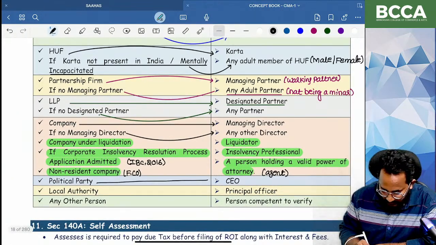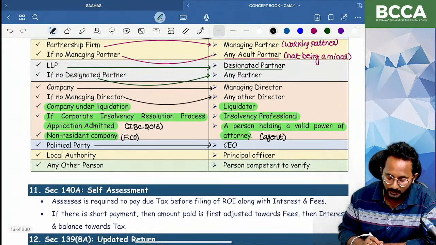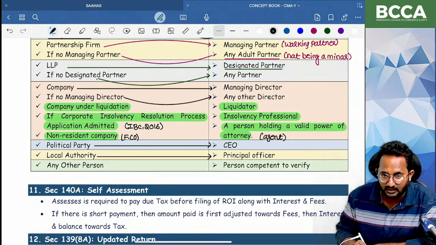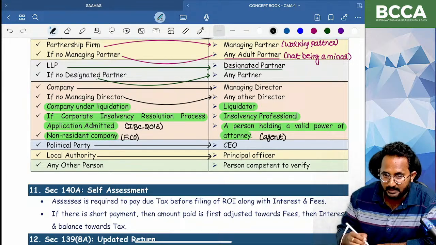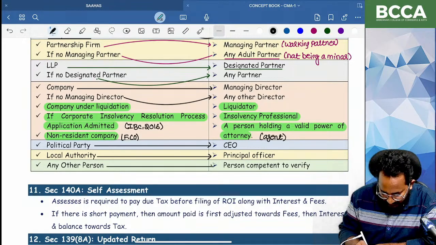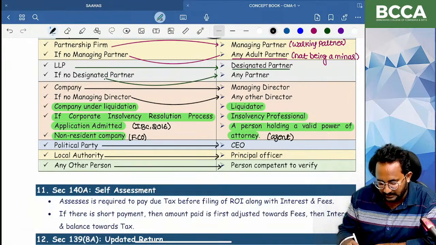Political party. That political party is also required to file the return of income. Who can verify their return of income? The CEO of that political party. Local authority means nothing but local self government. Who can sign on the return of income? Principal officer. What do you mean by principal officer? Main officer only. Any other person, that is, any other person competent to verify, an authorized person on behalf of any other person, can sign.